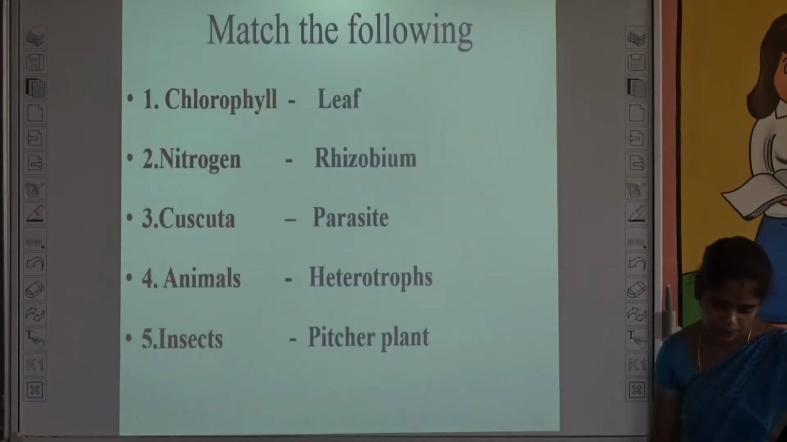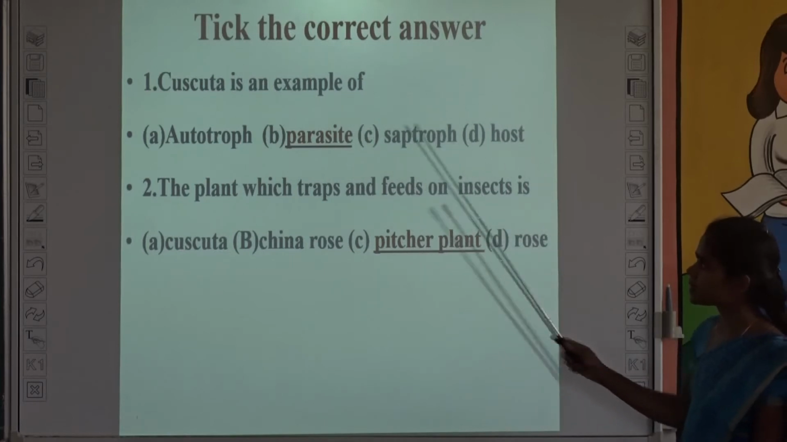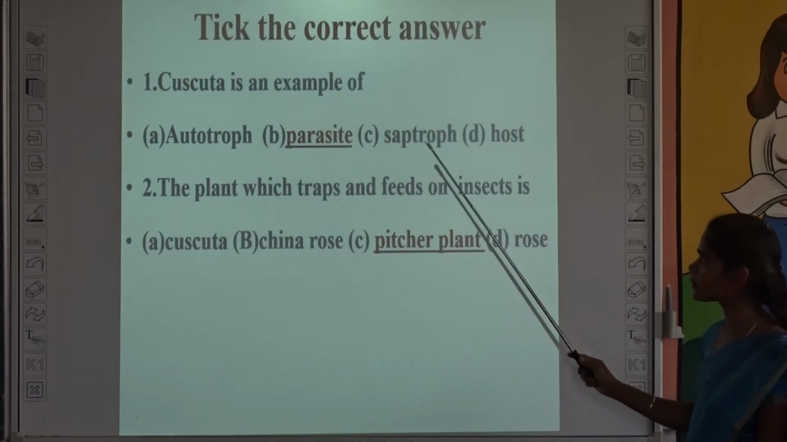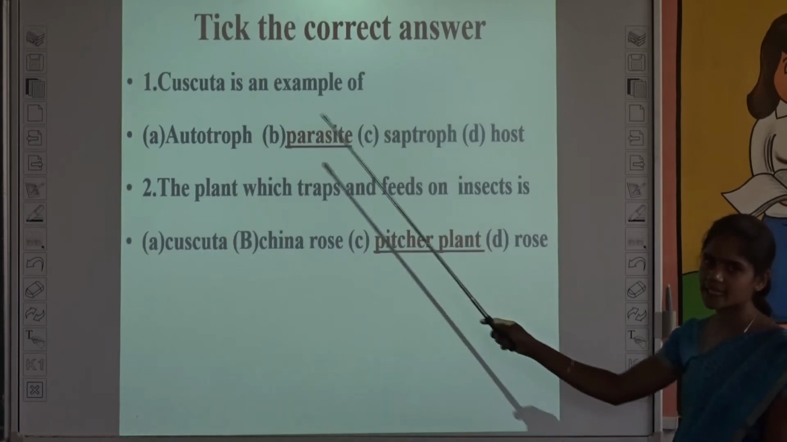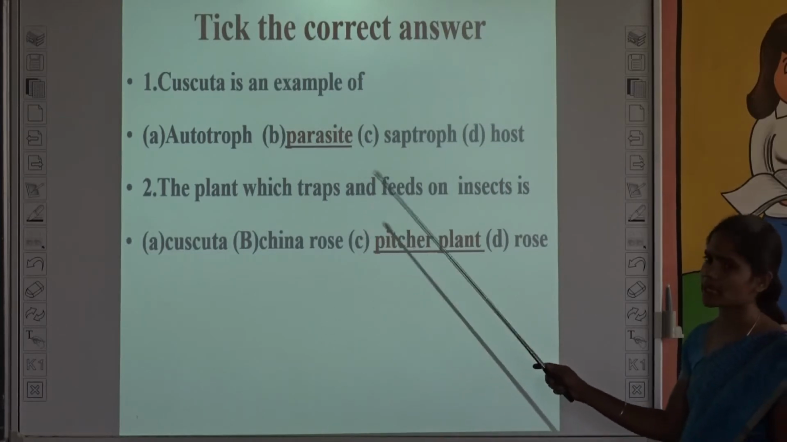And the next one, choose the correct answer. Cuscuta is an example of autotroph, parasite, saprotroph and host. It is an example of parasite. Why? Because it gets food from the host plant. So it is a parasite.